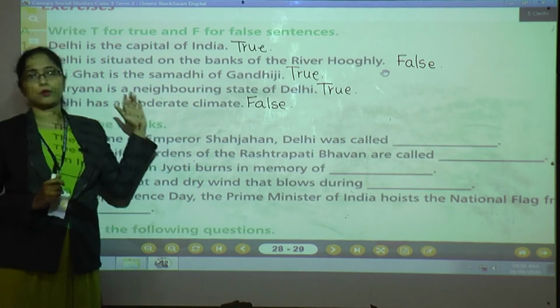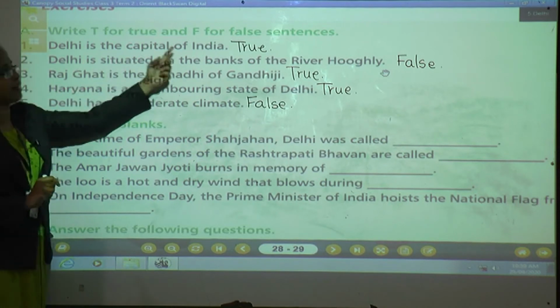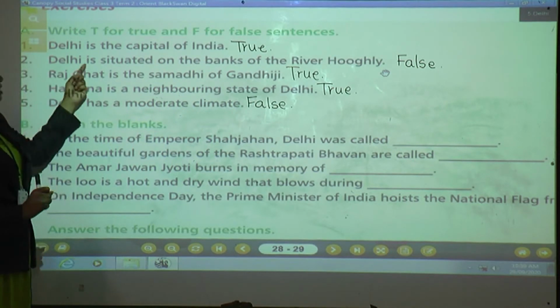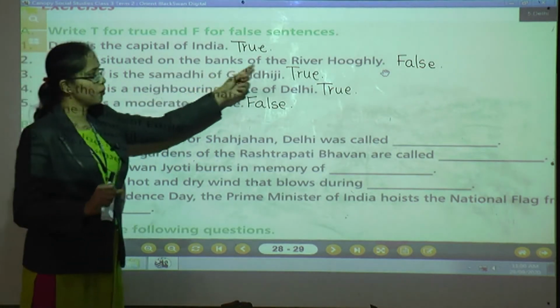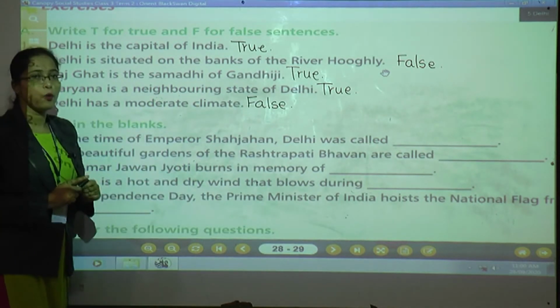Okay, let's repeat these questions once again. Number 1, Delhi is the capital of India. Yes, correct. The answer is true. Delhi is situated on the banks of the river Hooghly. No, where is it situated?